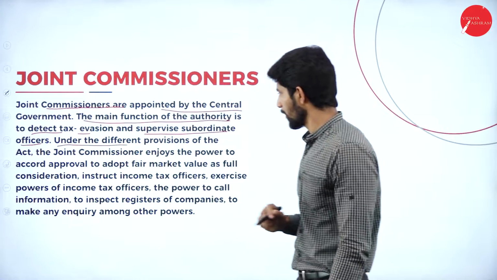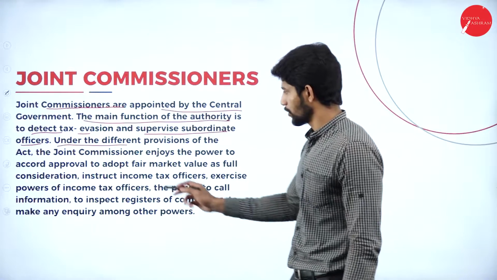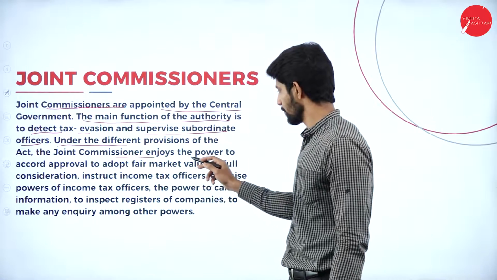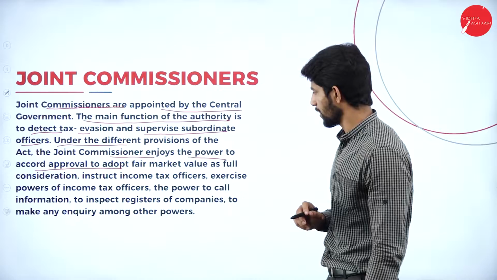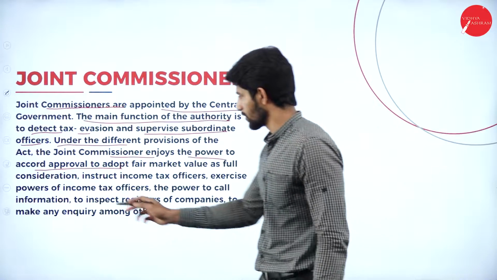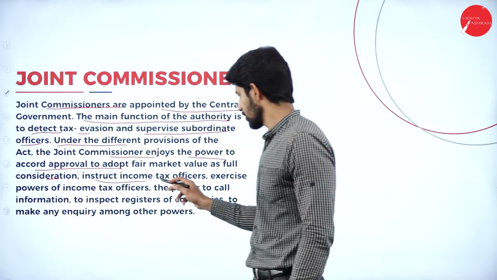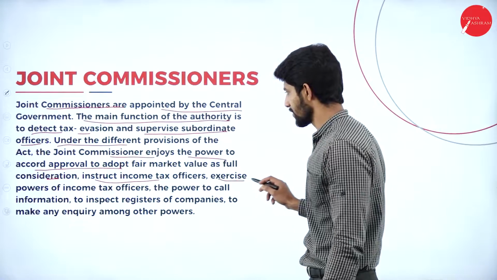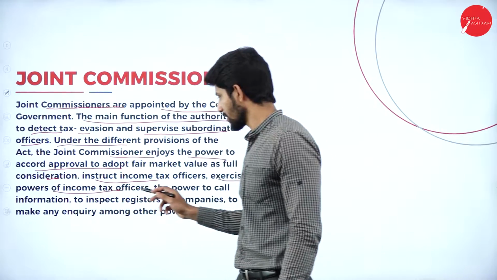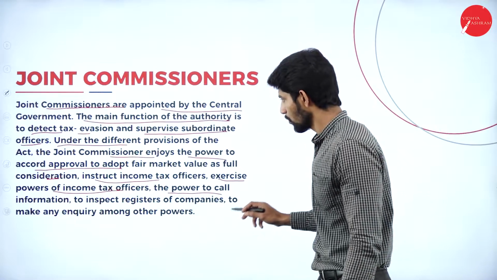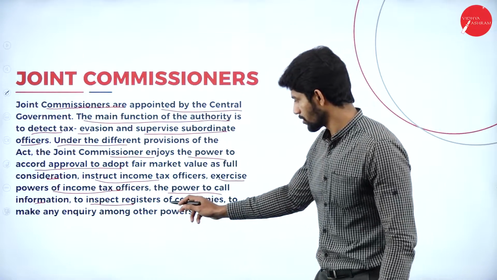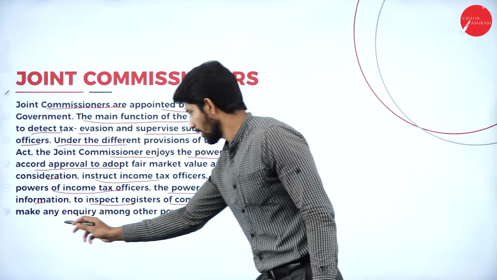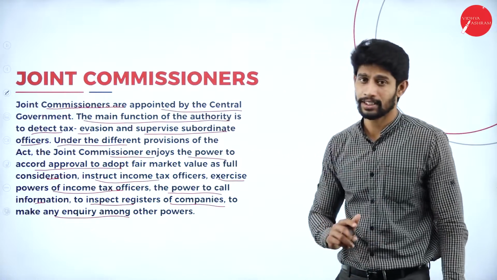Under the different provisions of the Act, the Joint Commissioners enjoy the power to accord approval to adopt fair market value as full consideration and instruct income tax officers, exercise powers of income tax officers, call for information and inspect registers of companies to make any enquiry, among other powers.